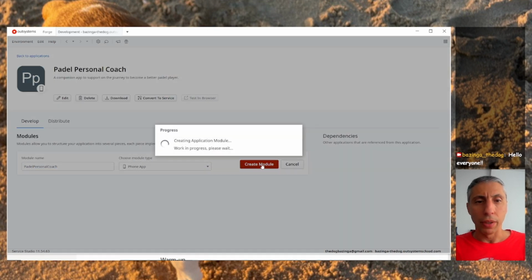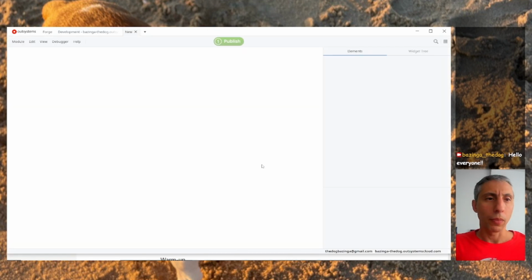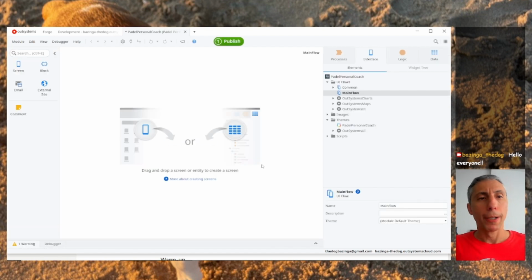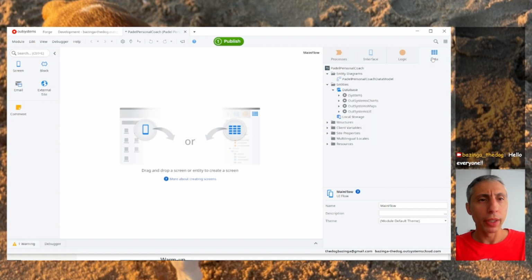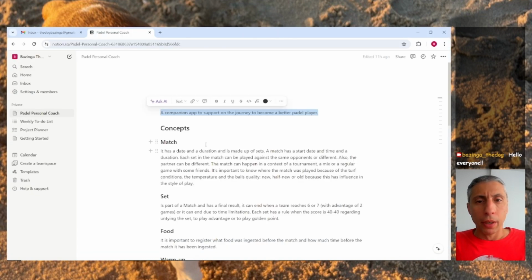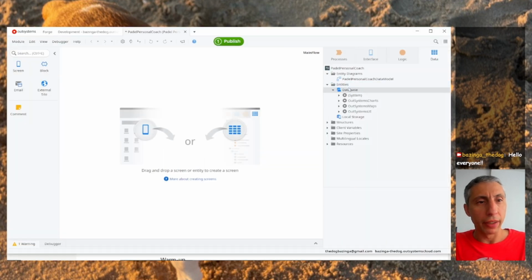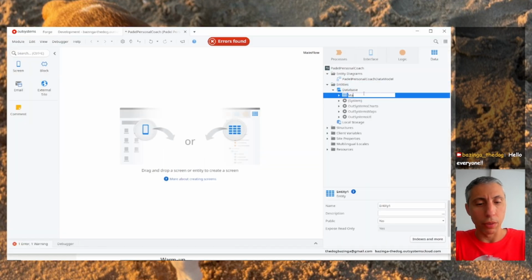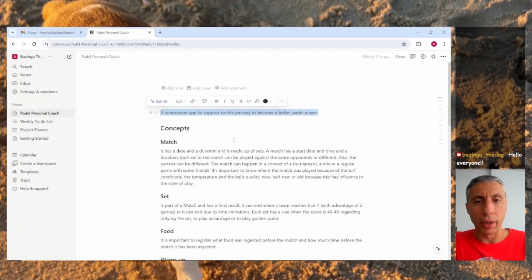Okay. Let's create the module. And all set. So let's go to the data model. Let's create a data model. Okay, so match will be the first entity that we have. It's going to be the match, and all will be built around the match. So the match has a date and a duration, and is made up of sets. A match has a start date and time, and a duration.